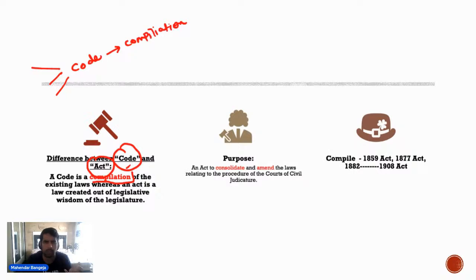Now what is the purpose of CPC? The broad purpose of CPC is to consolidate all the laws relating to civil procedure and to amend also the laws of civil procedure. That is the reason we can say that it compiles all the pre-existing acts, all the acts that were existent prior to CPC. So CPC just compiles all of them and brings them all together. For example, the 1859 Act of civil procedure was existent prior to this code, then 1877 and 1882. So CPC is compiling all of them and bringing them together as the 1908 Act.